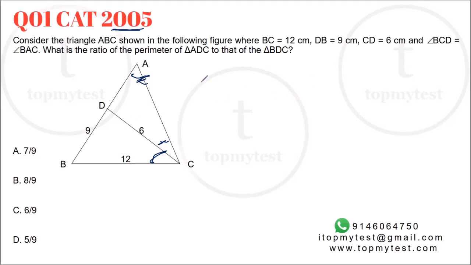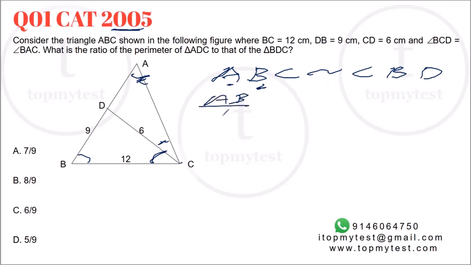Now, if you take triangle ABC, angle A in triangle ABC will be equal to angle C in triangle CDB. Angle B will be the same in both of them. This is common. And angle D will therefore be equal to angle C of the large triangle. Why? Because if two angles are equal, the third angle has to be equal. The sum of the three angles equals 180 degrees. So if A and B are equal to C and B here, then C has to be equal to angle D. So we can say that these two triangles are similar. So we can look at the ratio of sides now.